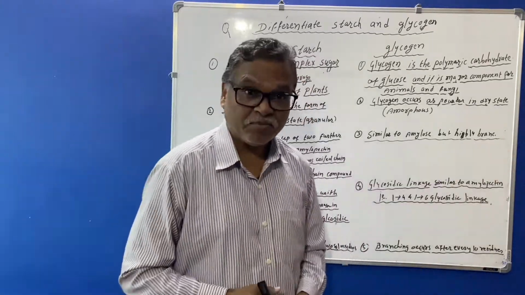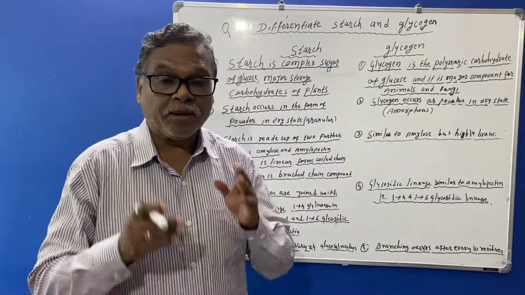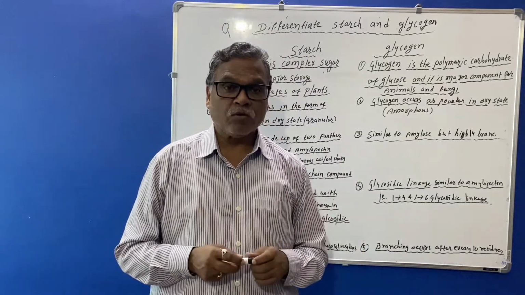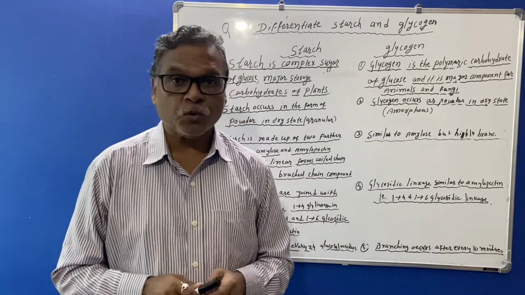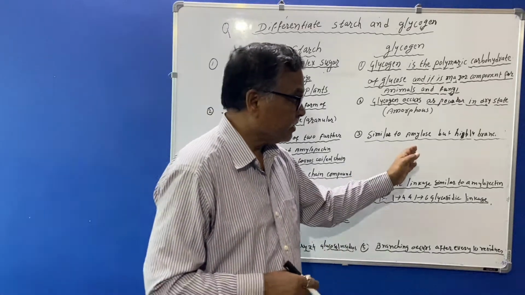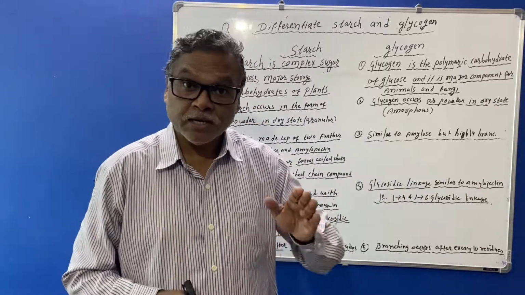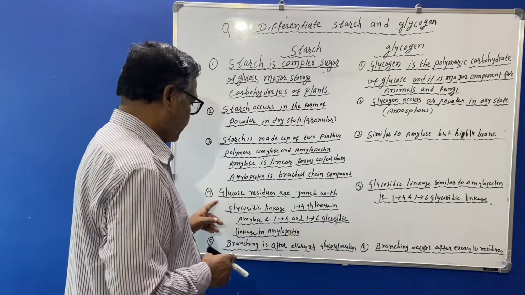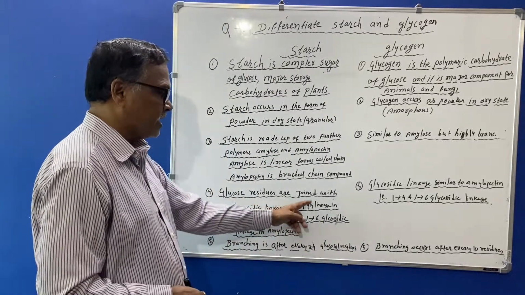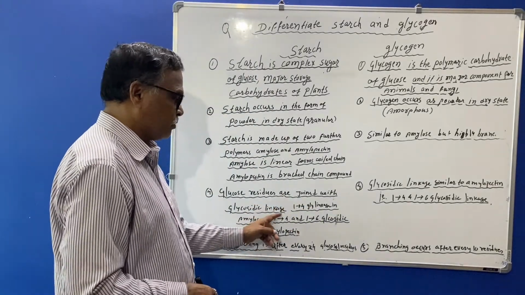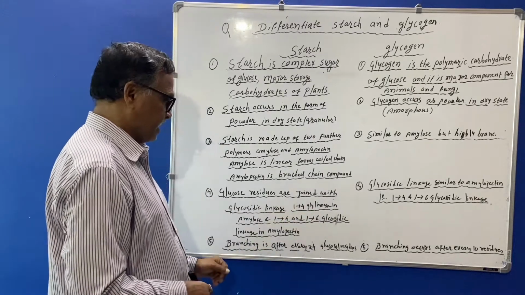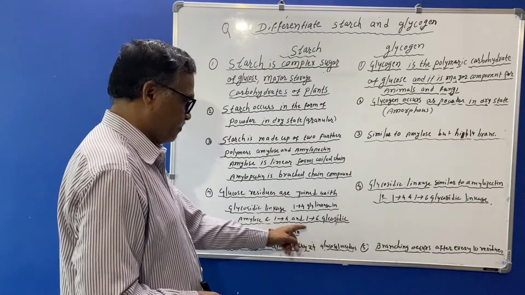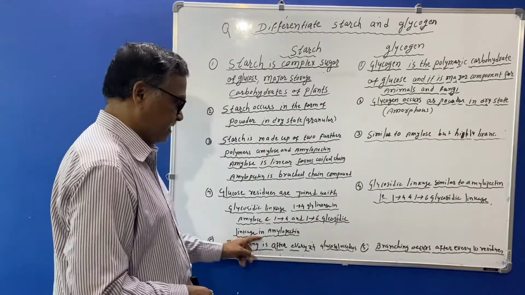It is highly branched, meaning that amylopectin contains around 5000 glucose residues, but glycogen contains 1,000,000 glucose residues. The fourth point: glucose residues are joined with 1,4 glycosidic linkage in amylose and 1,4 and 1,6 glycosidic linkage in amylopectin.